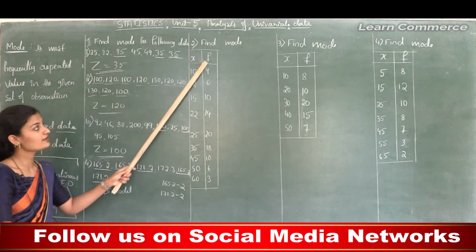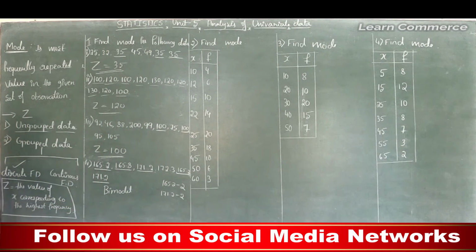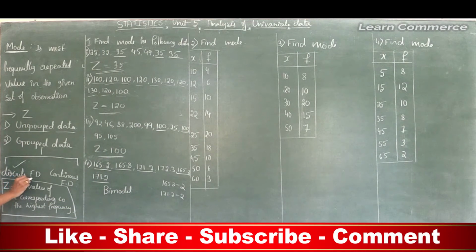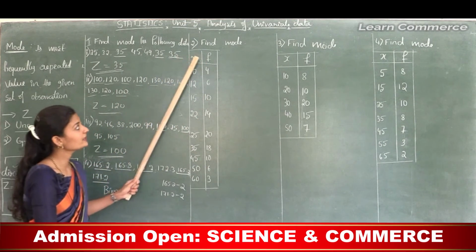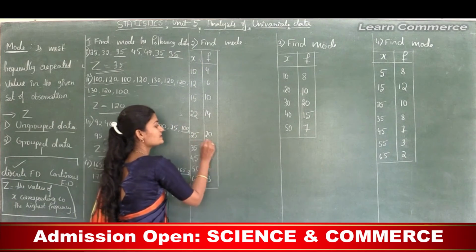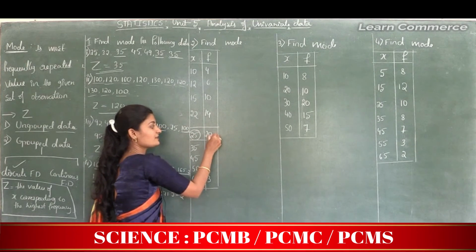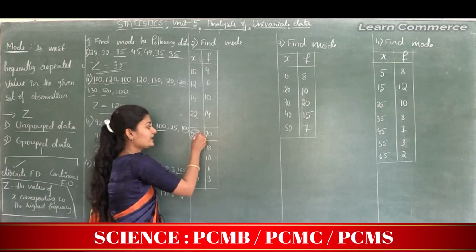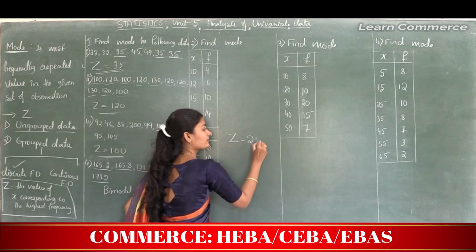So this given frequency distribution is a discrete frequency distribution, and we know how to find mode in this case. Mode is the value of x corresponding to the highest frequency. So first we need to find the highest frequency. Here the highest frequency is 20. For this highest frequency the corresponding x value is 25. So here mode is 25.